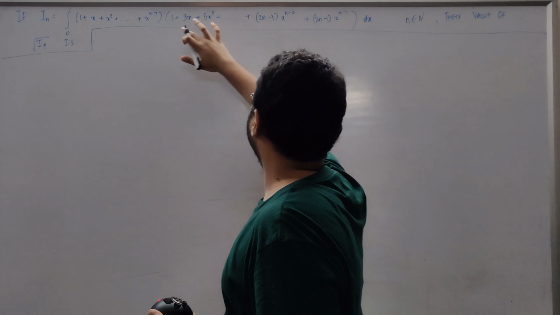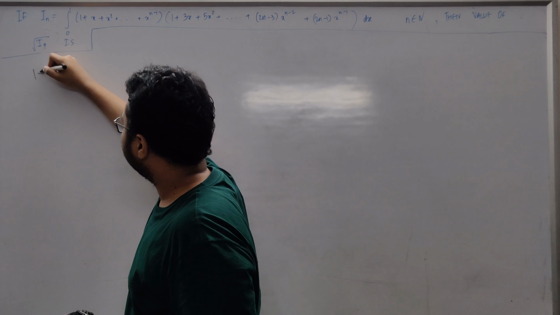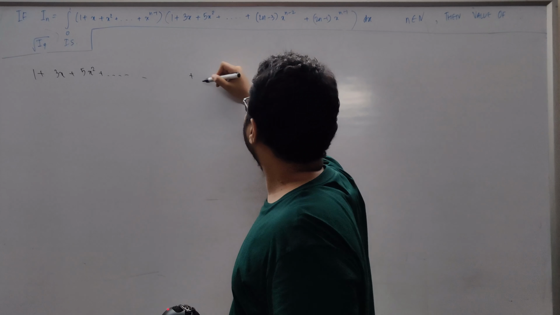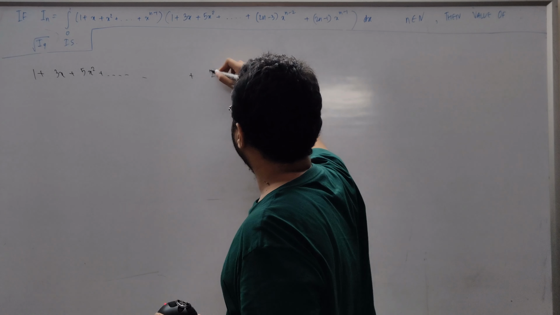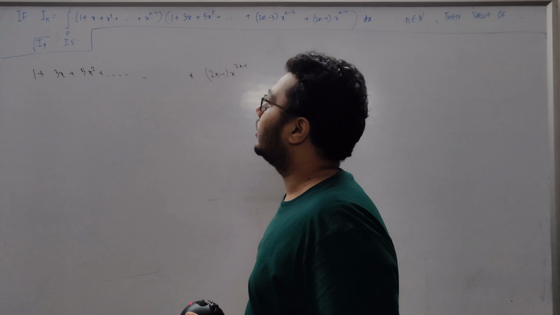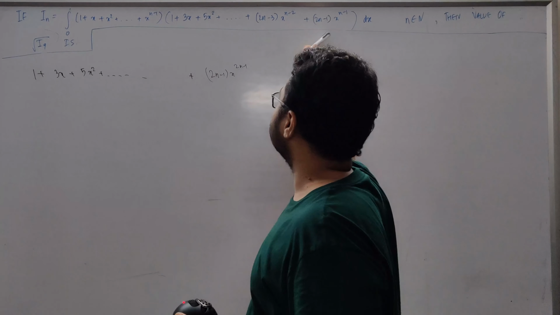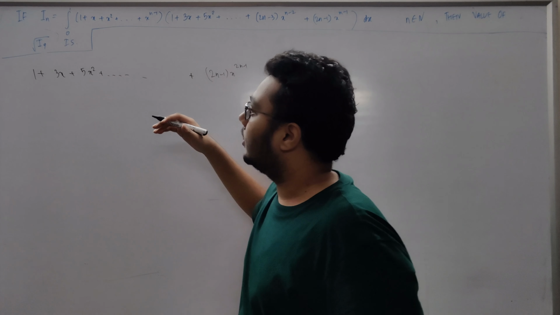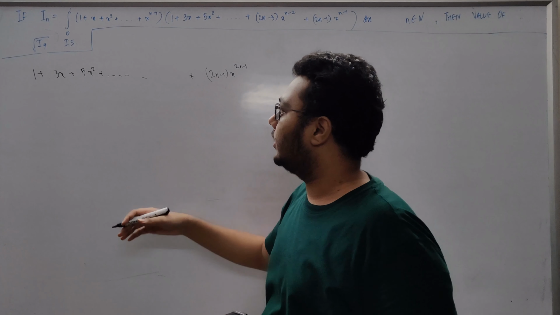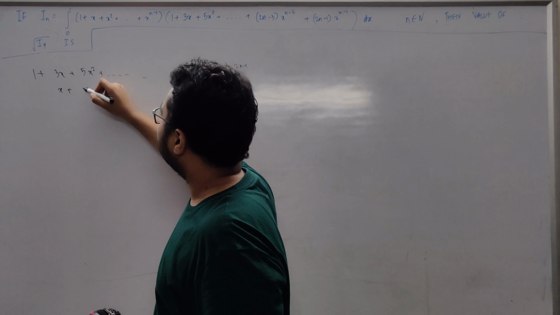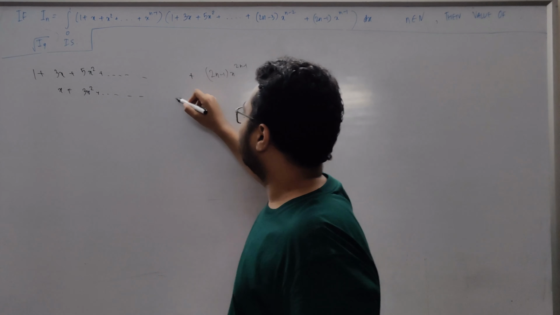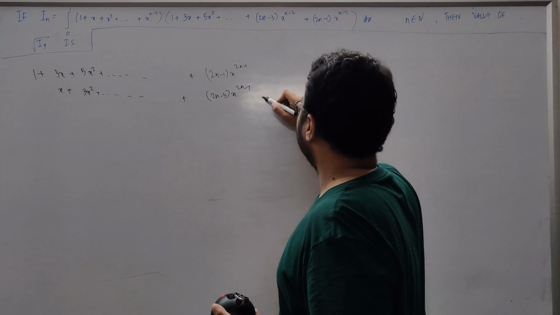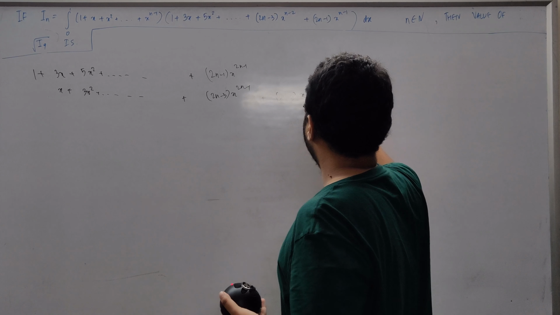If we multiply 1 with all of this, we get 1 plus 3x plus 5x square up till 2n minus 1 x to the power 2n minus 1. Now if we multiply x with the whole of this expression, we can just increase the power of x by 1 and write the like terms together. So in this column I'll write x and then 3x square and so on up till 2n minus 3 x to the power 2n minus 1 plus 2n minus 1 x to the power 2n.